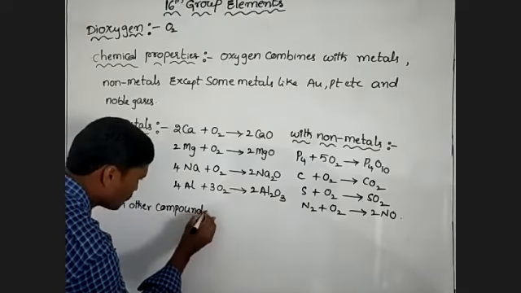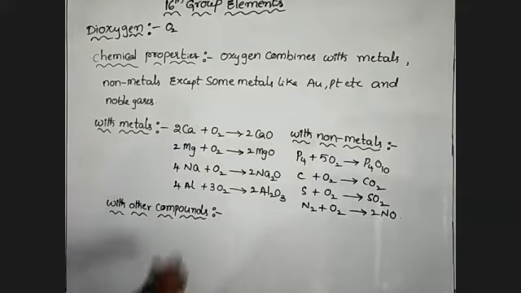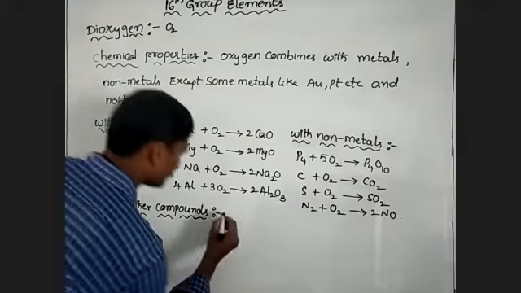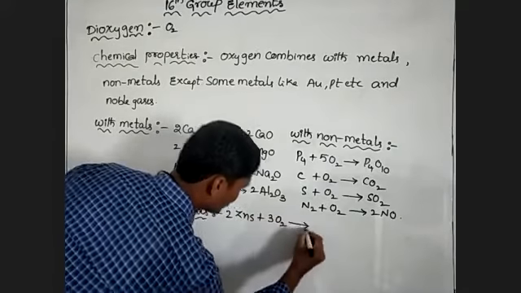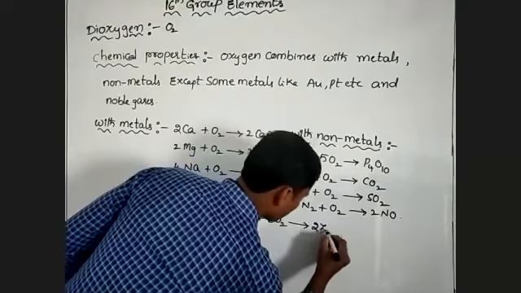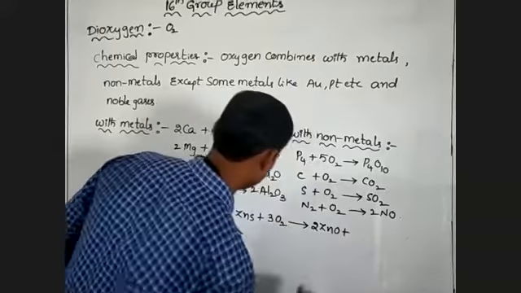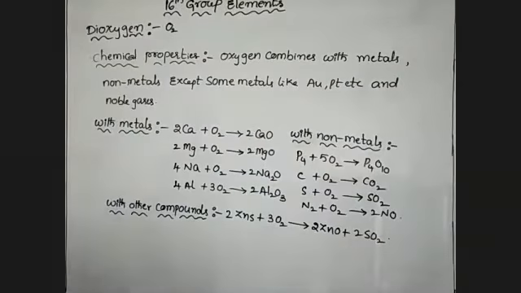With other compounds. Next, zinc sulfide reacts with oxygen. It forms zinc oxide and 2 moles of sulfur dioxide.